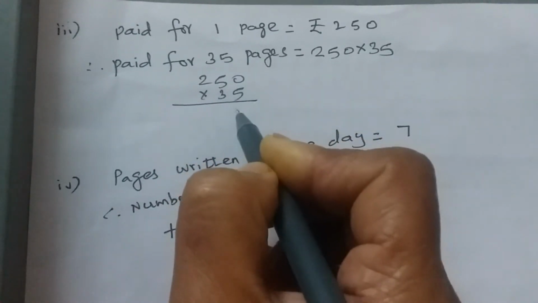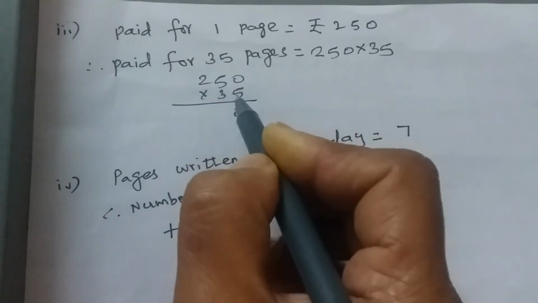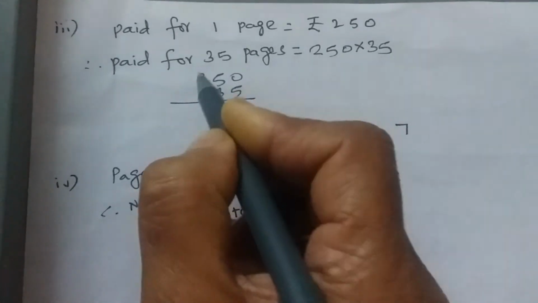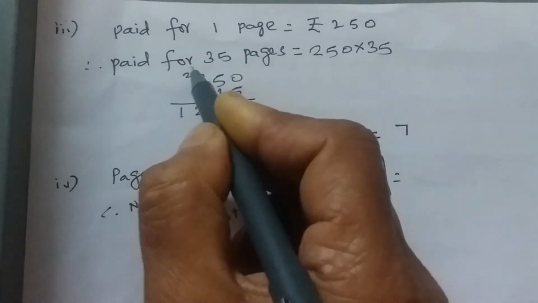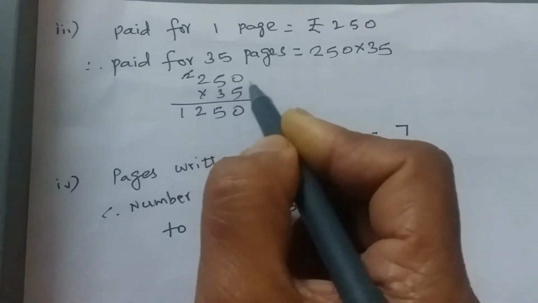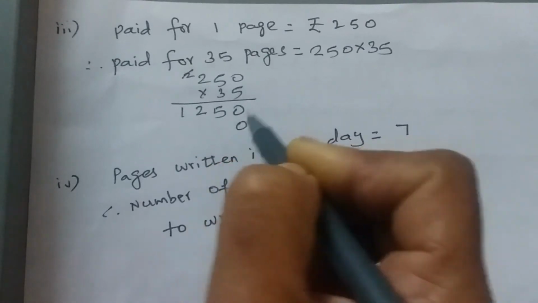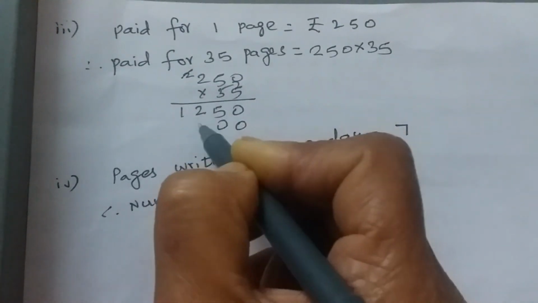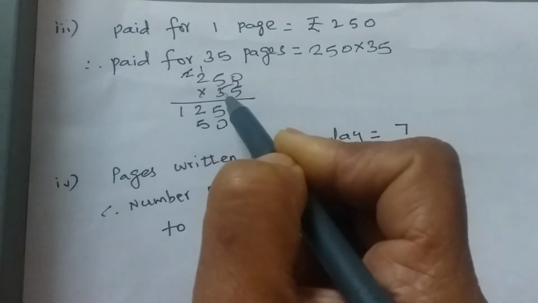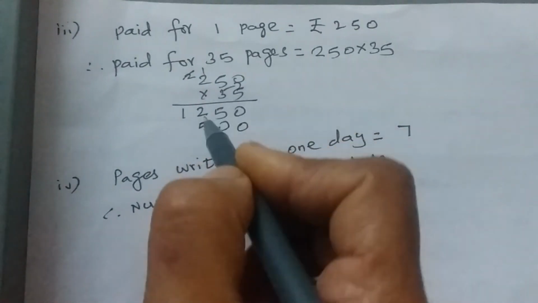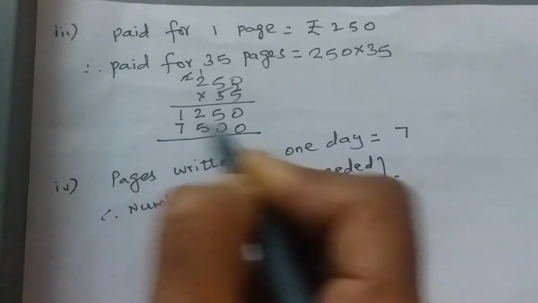250 into 35. Multiply. 5 into 0, 0. First multiply 250 with 5. 5 5s are 25. Write 5, carry 1. 5 2s are 10. 10 plus 2, 12. Then what do we do? Cut this carried number just to avoid confusion. Then below first number 0. Then 3 into 0, 0. 3 5s are 15. Write 5, carry 1. 3 2s are 6. 6 plus 1, 7. Now what to do with these two numbers?